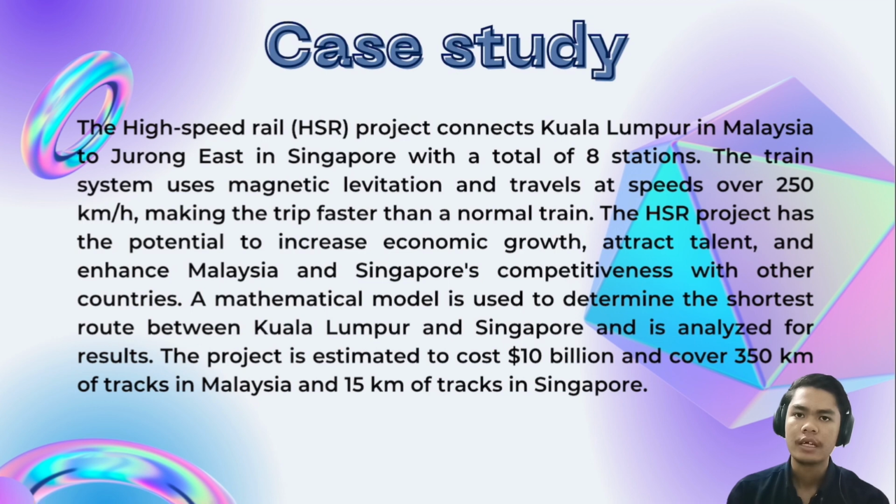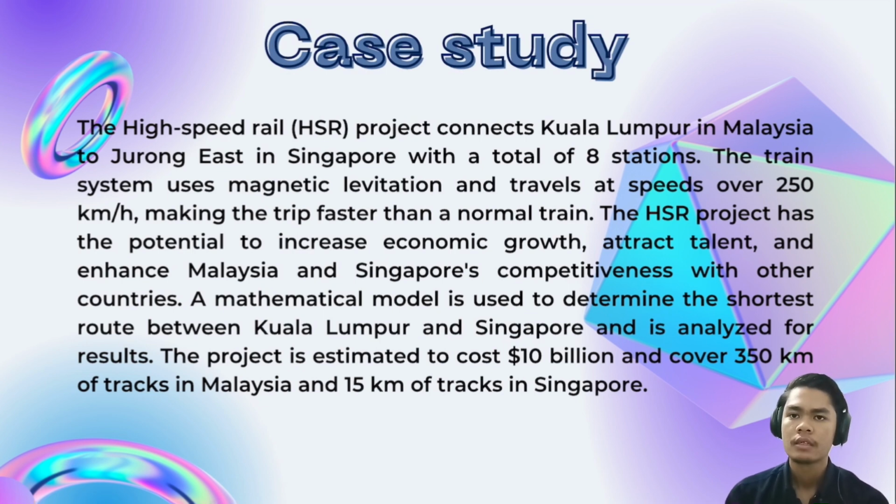Then Malaysia and Singapore discussed and met to solve this situation, to decrease the number of transport on the road. They concluded to make a project, the HSR project, the high speed rail. This project has been built around the relationship between Malaysia and Singapore.